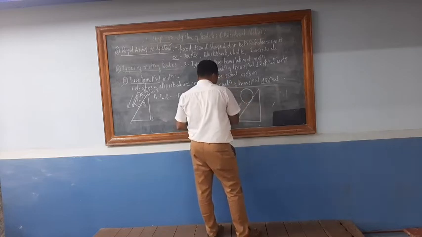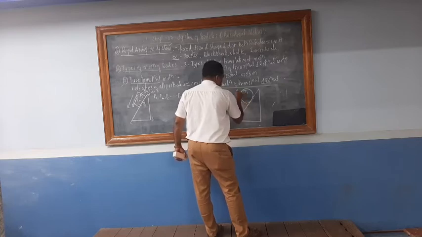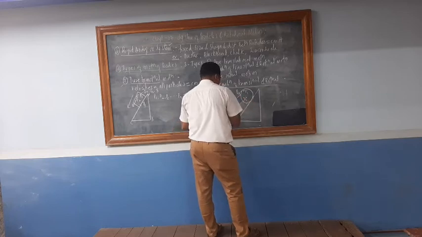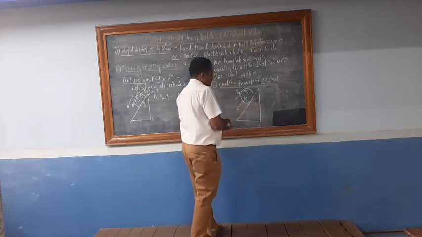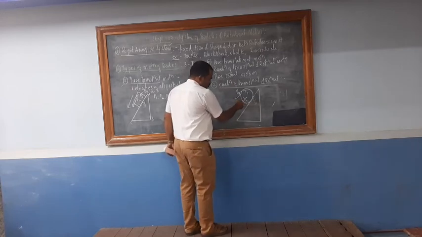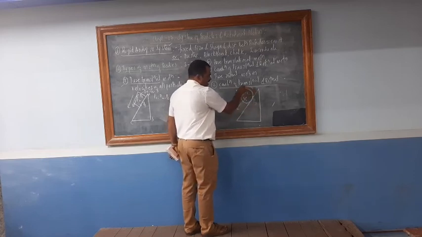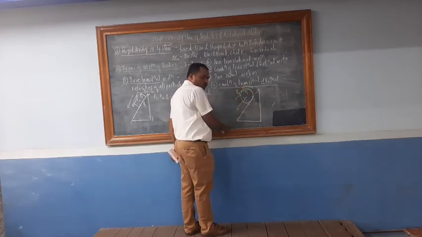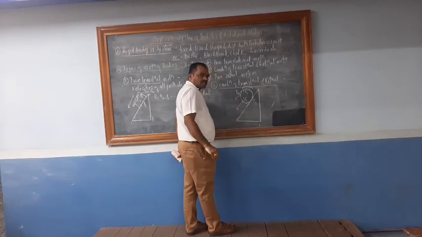Let particle P1 be one particle, P4 another particle, P2 another, and P3 another. The body moves downwards, that is translational motion, and it also rotates like this. So we call this translational and rotational motion.